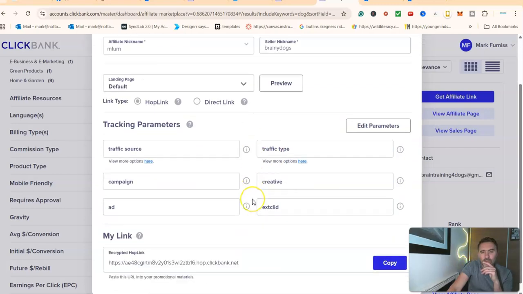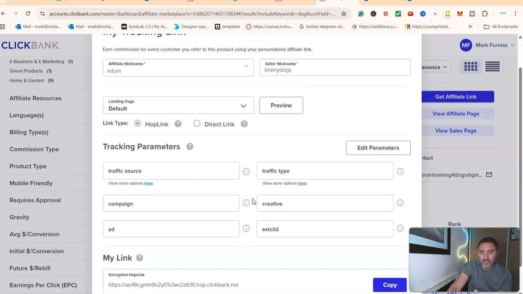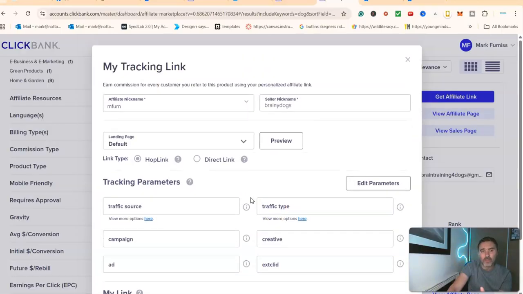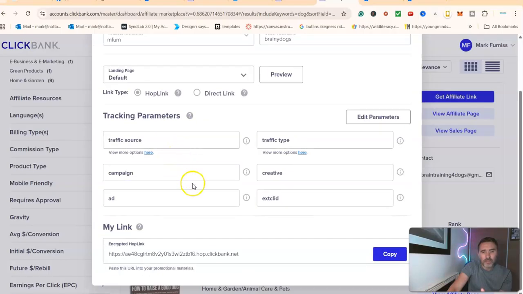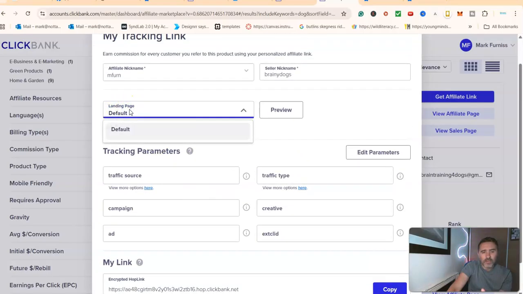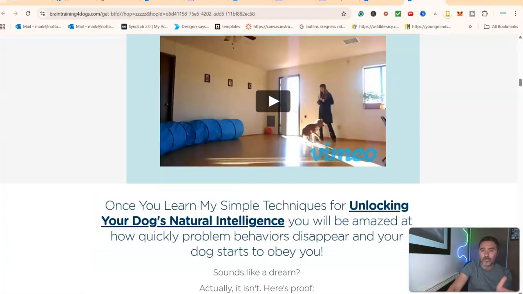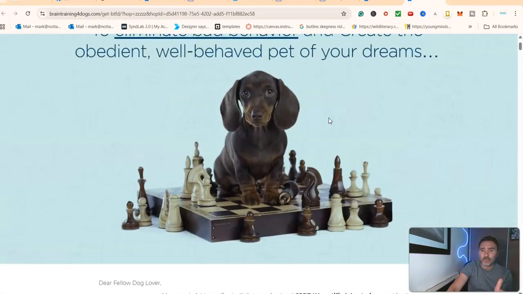I'm then going to scroll down the page. Now on first looking at this originally, you think, bloody hell, there's a lot going on here. You don't need to worry about all this. As long as it's got your nickname up here, and then scroll down here, you've got an option here. Well, you've got one option, which is send them over to the landing page. Sometimes they have different landing pages, maybe they're testing them, but you just select the landing page where you want it to go. So in this example, we want people to click from Facebook over onto this sales page over here.